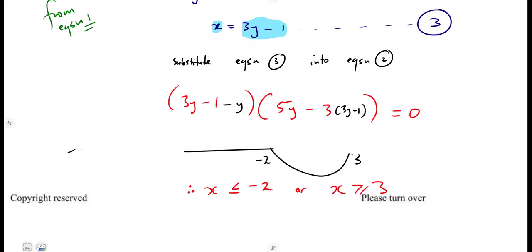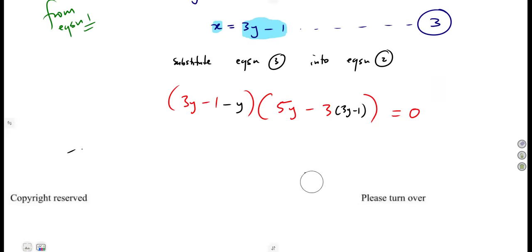With these two brackets, remember, guys, you are simply back to the zero product. The product of two brackets is supposed to give you a 0. Yes, you can simplify what is inside the brackets, collecting the like terms. 3 minus 1, that is 2, so you're going to have 2y minus 1. This bracket, you're going to expand and simplify.